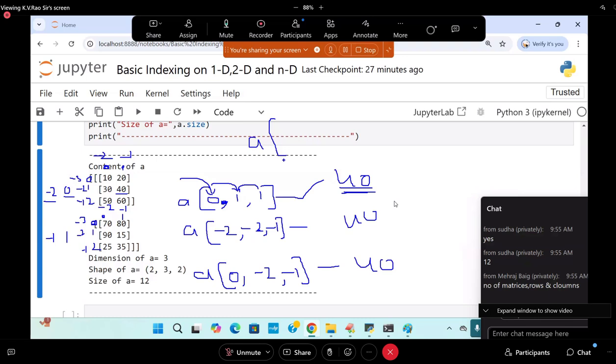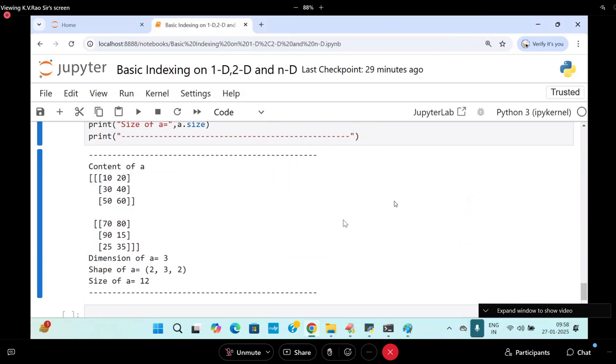-2 comma 1 comma 1 comma -1. Like this also you can pass it. These many ways are there. You can pass so many, almost 12 ways are there to get it.